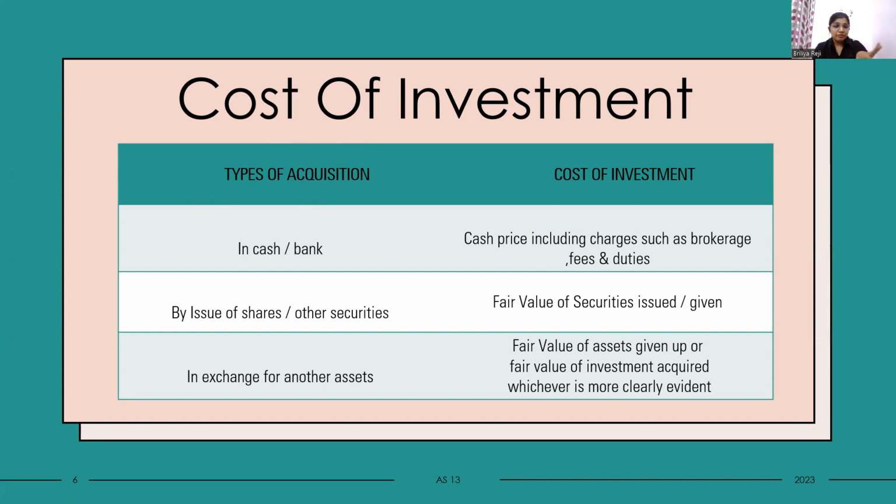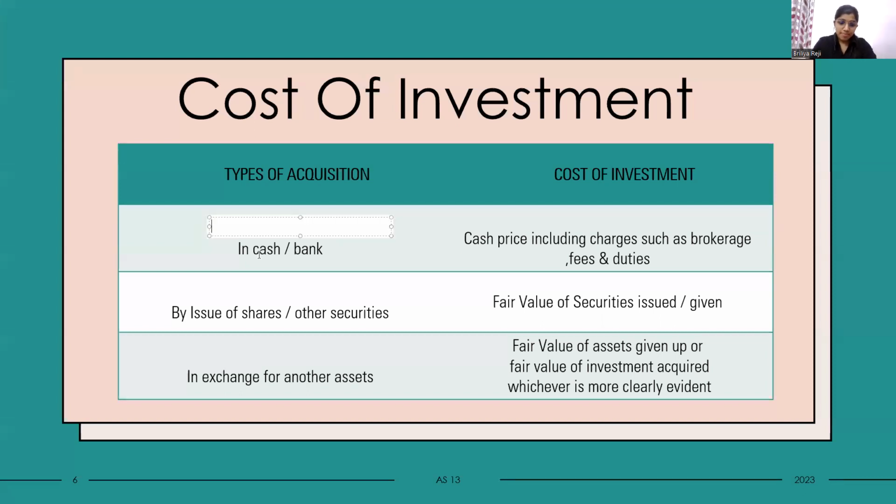Payment can be in different forms: cash, UPI transaction, card payments, different types. So in case of an investment, if we purchase an asset in the form of cash or bank, then the cost of the investment is said to be the cash price, including charges such as brokerage or fees and duties. That is, if you pay any extra brokerage charge, it is also included and considered as cost of investment. So let us set an example.